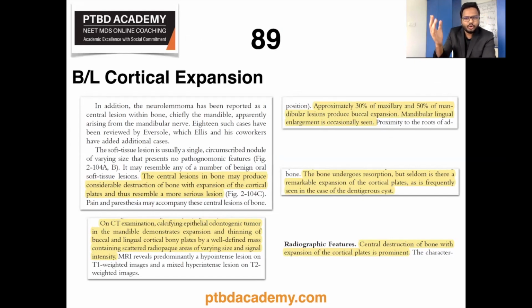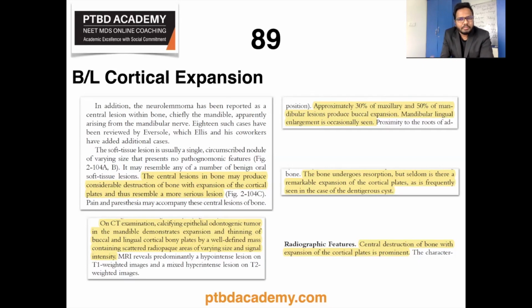And on right side top, you can see OKC. Approximately 30% of maxillary and 50% of mandibular lesions produce buccal expansion. Mandibular lingual enlargement is occasionally seen in case of KOT or OKC, right? And right middle, you can see bone undergoes resorption, but seldom is there a remarkable expansion of cortical plates, as is frequently seen in case of dentigerous cyst.